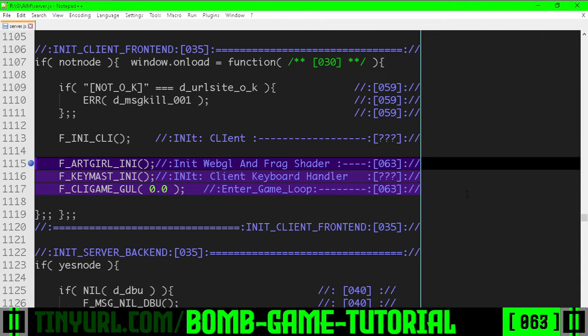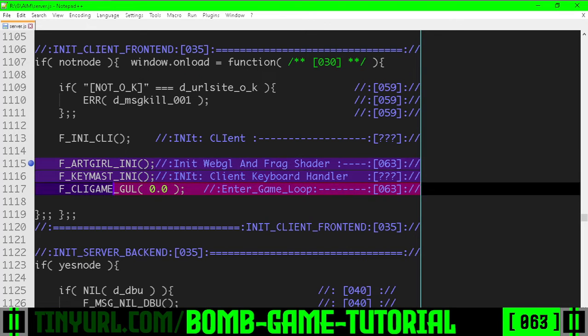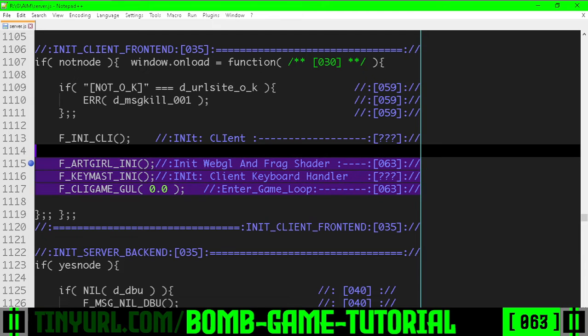We've updated the initializer code for initializing the client front end. The order of these is very important.